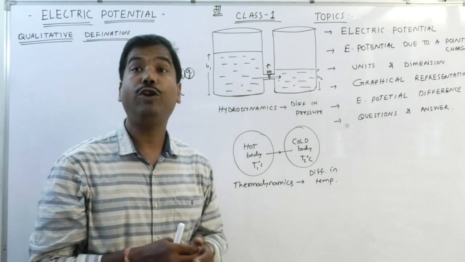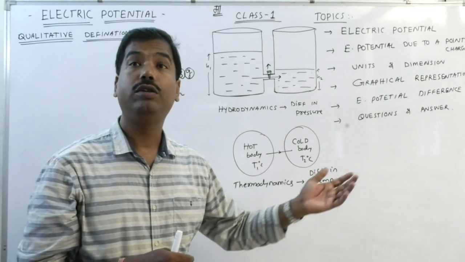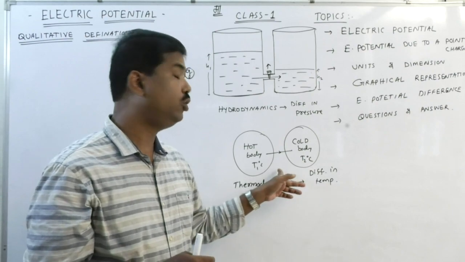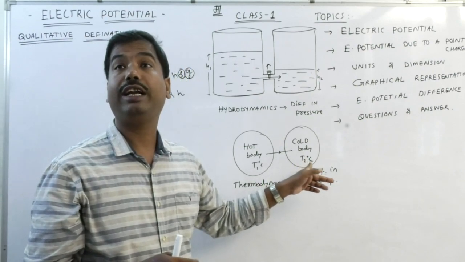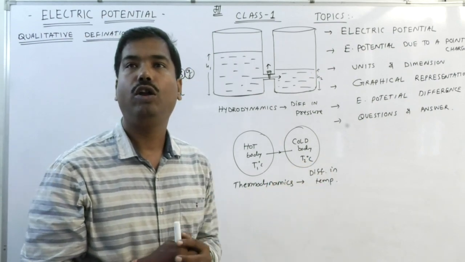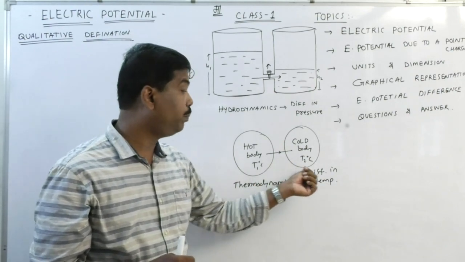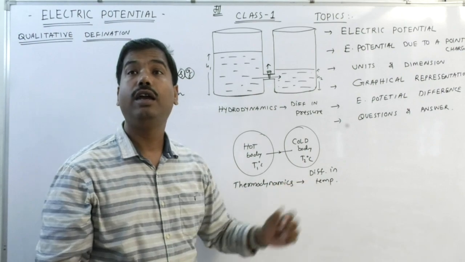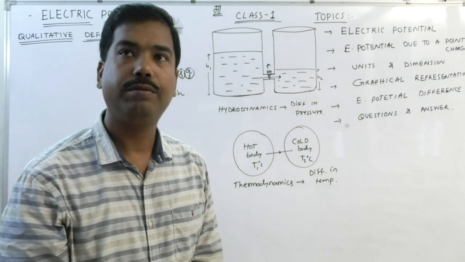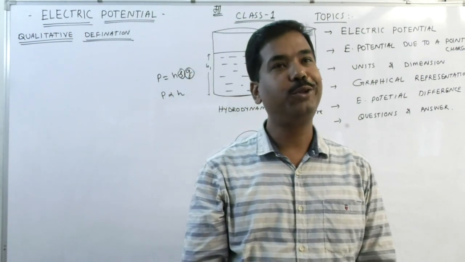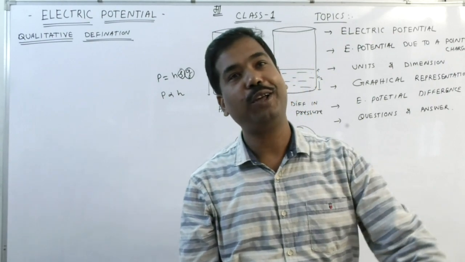Similarly, whenever a hot body and a cold body are kept in contact with each other, then according to the Kelvin theorem, heat flows from the higher temperature body to the lower. Hence, due to the difference in temperature, there is a flow of heat. Here also, temperature is a scalar quantity, but it gives the direction of heat flow.